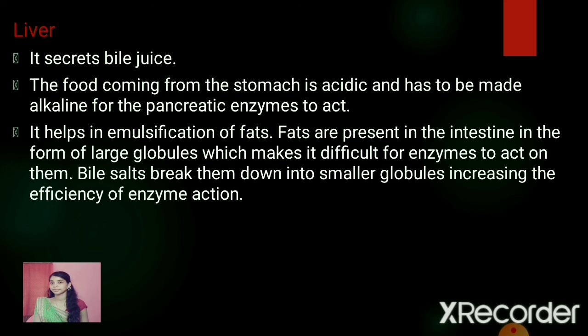It helps in emulsification of fats. The fats present in the small intestine are in the form of large globules, which makes it difficult for the enzymes to act on them. And these bile salts break them down into smaller globules, increasing the efficiency of enzyme action.